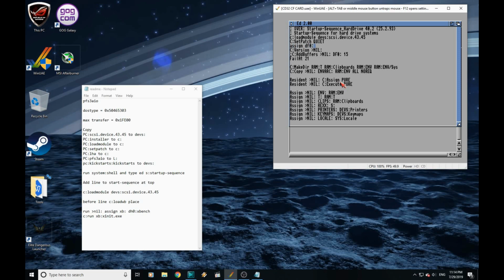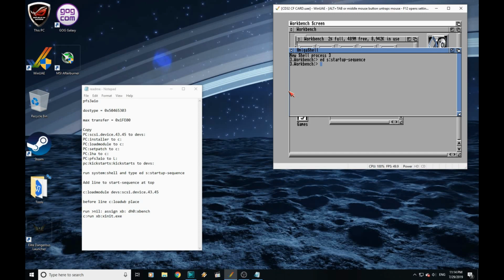df0: and dismount. And that's it, simple as that. If you don't do that, you'll get an error when Workbench loads looking for the drive. We can save that and quit. In fact, what we'll do is we'll just edit our readme file quickly.